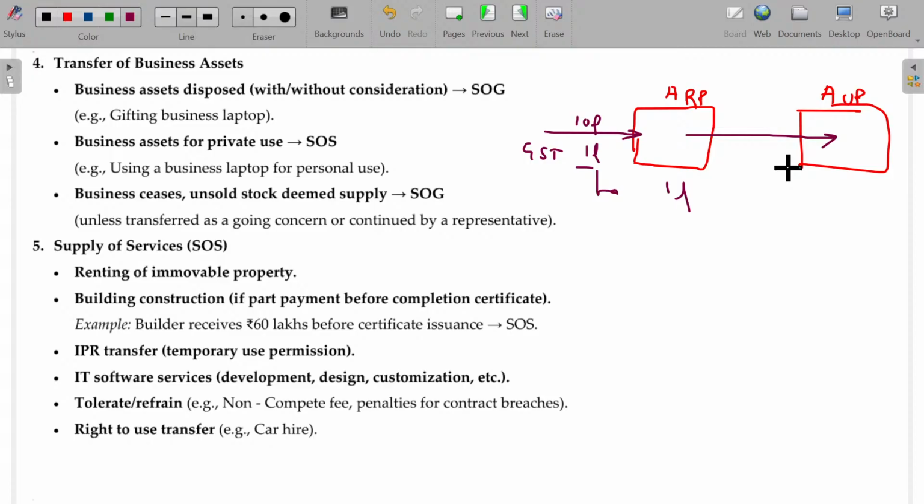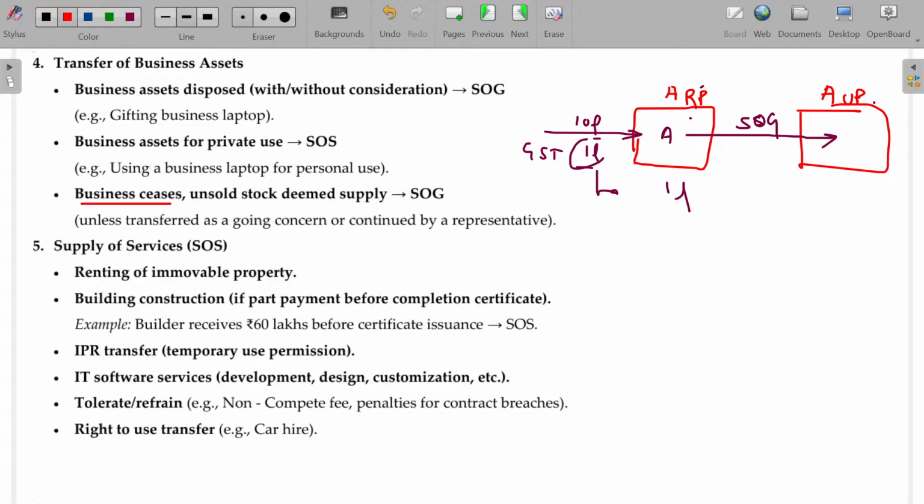You don't argue, sir. "Both, this is also A, sir." This is also A. No, no, no. This A is a registered person. This A is an unregistered person. The assets are there only in the same factory, but the factory status was earlier with a registration certificate. Now the status is without a registration certificate. Okay, in that case, it is presumed that the asset is transferred from a registered person to an unregistered person. Automatically, under GST, this will be considered as supply of goods. Supply of goods. Clear?